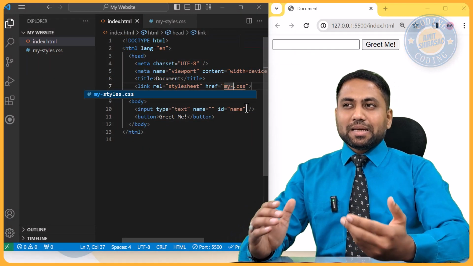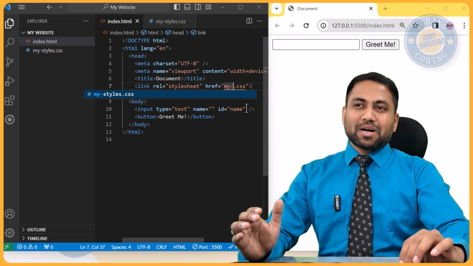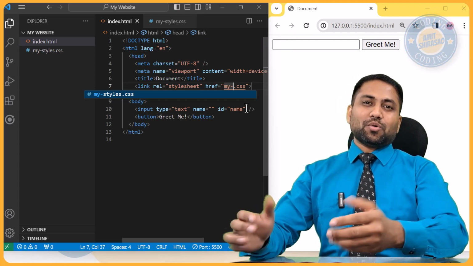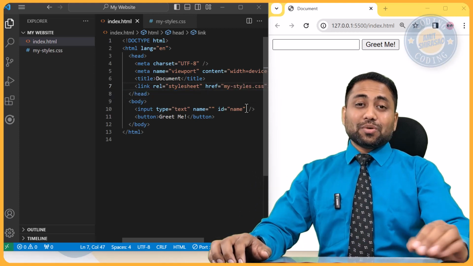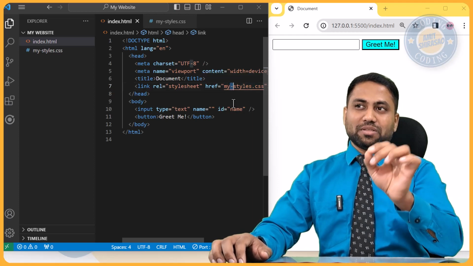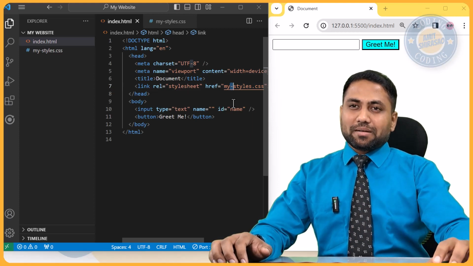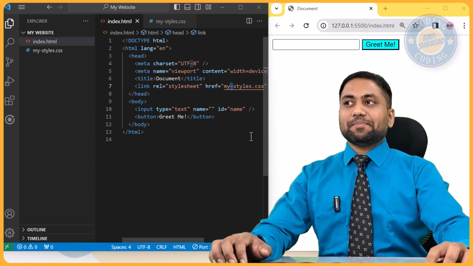Notice here in any IDE, this is very easy, that you just type half of the things and half of the things get auto completed. So you also don't make mistakes, because otherwise if I would have written it manually, then probably I would have missed this hyphen, or I would have done some spelling mistake and it would have wasted my time, right? So that's why use an IDE.